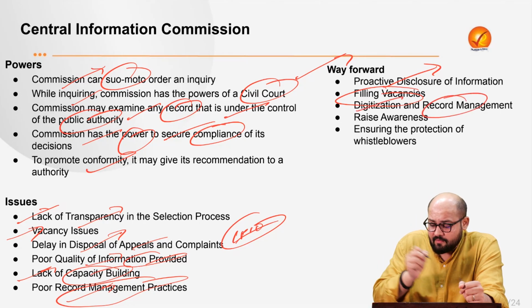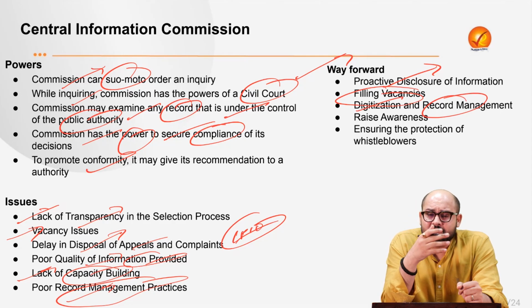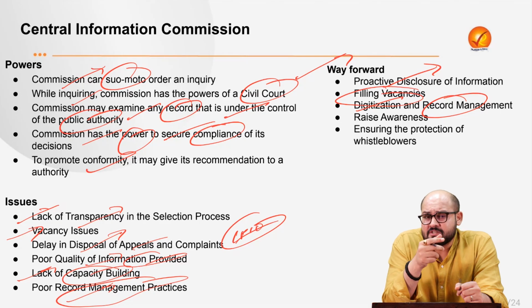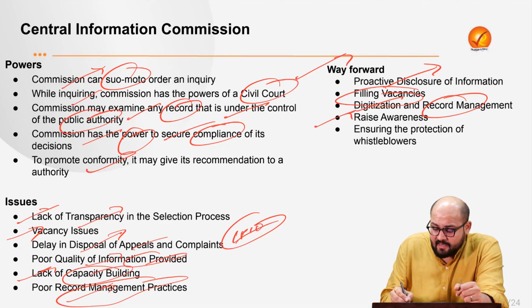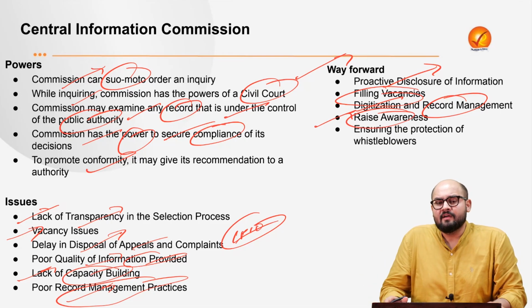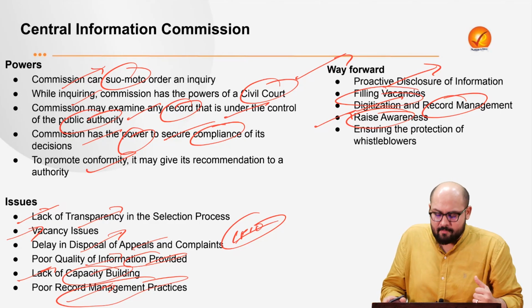Digitization and record management. See, this is the time that we need to first, government is focusing upon the DigiLocker and other things, right? So it needs to make sure that its own data is first digitized, right? So that a proper information dissemination can take place, a timely information dissemination can take place. Then we need to raise awareness. People are not even aware about the information rights they have. So people need to be first made aware about the rights they have under the Right to Information Act.